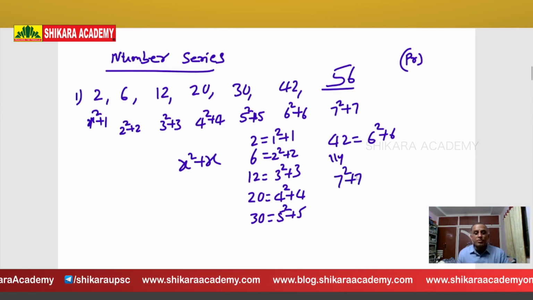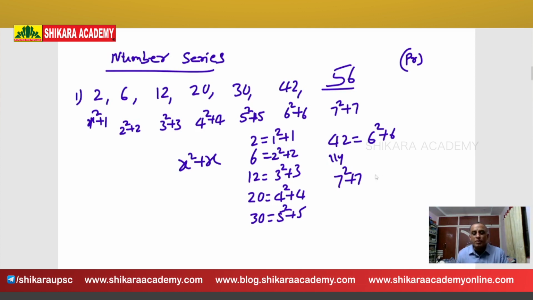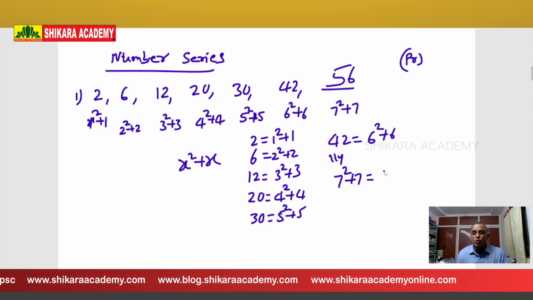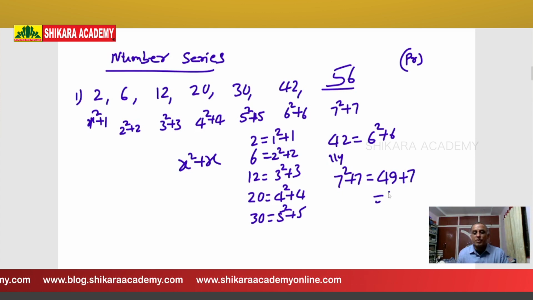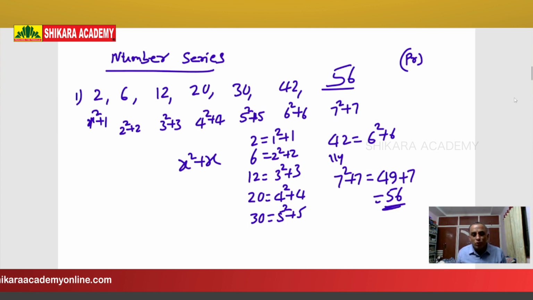Each and every number is there in the form of x square plus x. Therefore, the next number is 7 square plus 7. 7 square is 49, 49 plus 7 is 56. Therefore, our answer is 56. So if you write these 2-3 lines, then only you will get 2 marks.